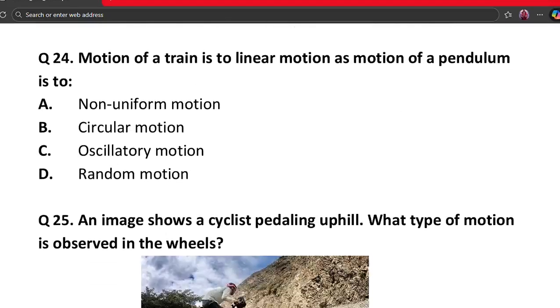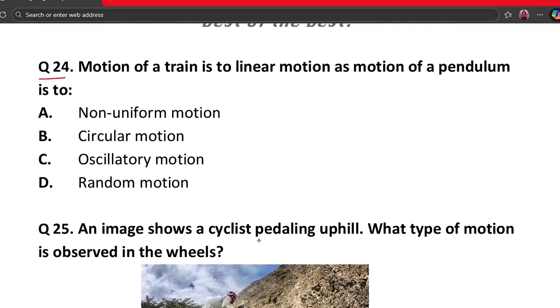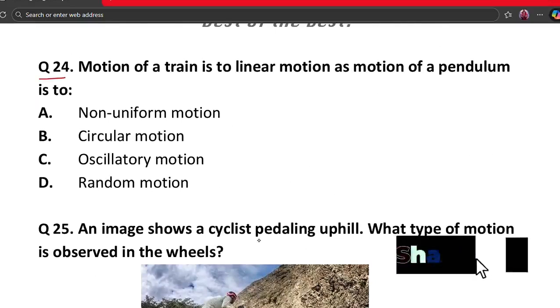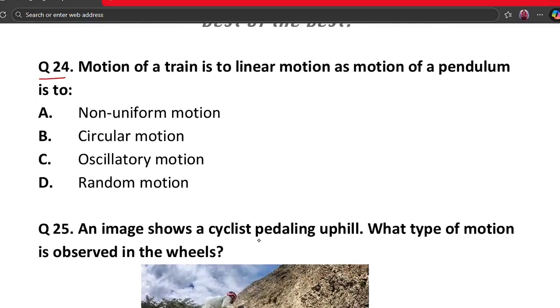Our next question is question number 24. Motion of a train is to linear motion as motion of the pendulum is to dash. A. Non-uniform motion. B. Circular motion. C. Oscillatory motion. And D. Random motion. The correct answer is option C.